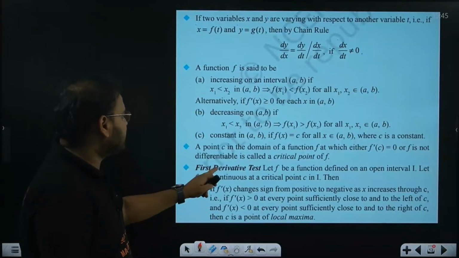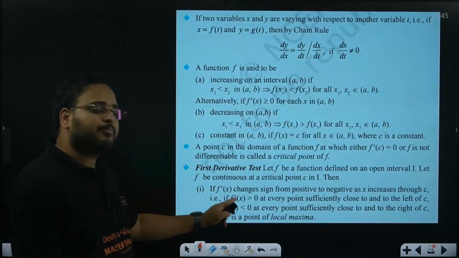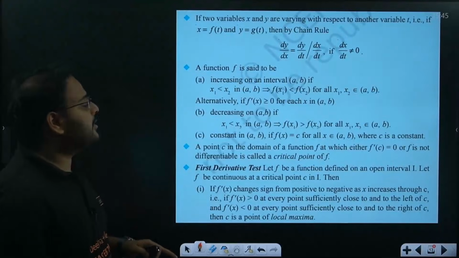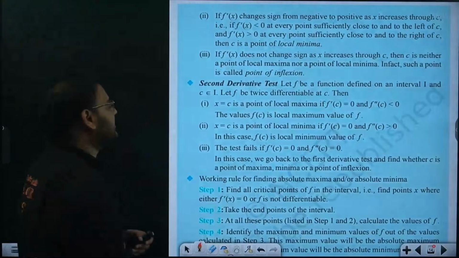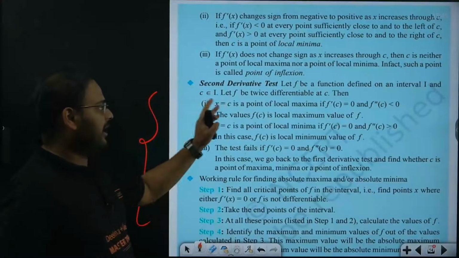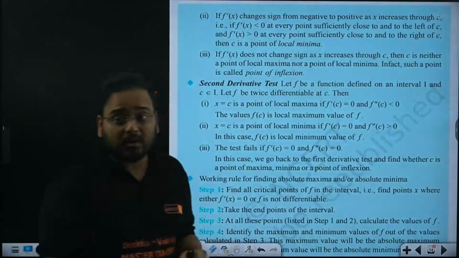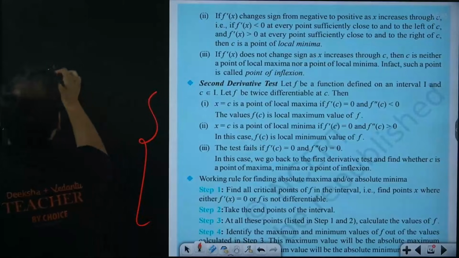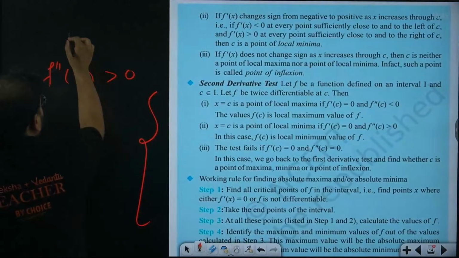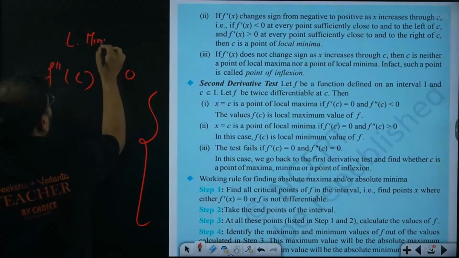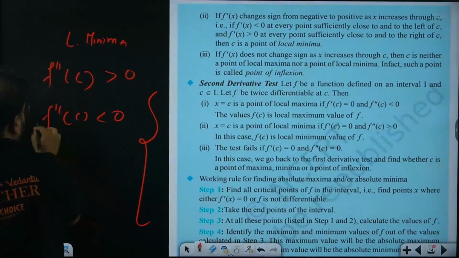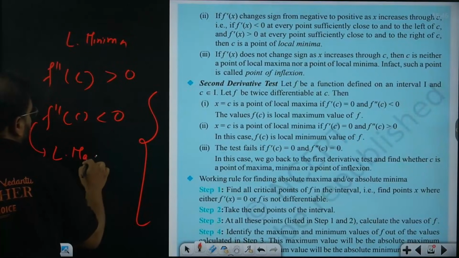This is for AOD, your first derivative test. To understand this, when derivative is positive, it is going to be an increasing function. When derivative is negative, it is going to be a decreasing function. For local maxima minima, we don't use this. We directly use the second derivative test, and for that, we have the steps involved over here. When f double dash of c is more than 0, it is local minima, where c is the critical point. And when f double dash of c is less than 0, this represents local maxima.